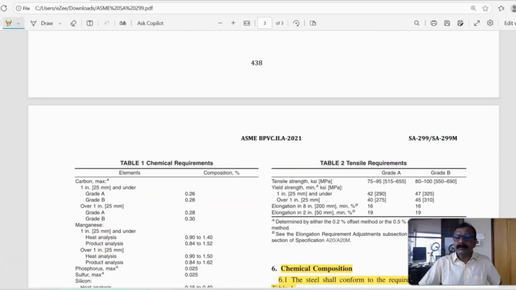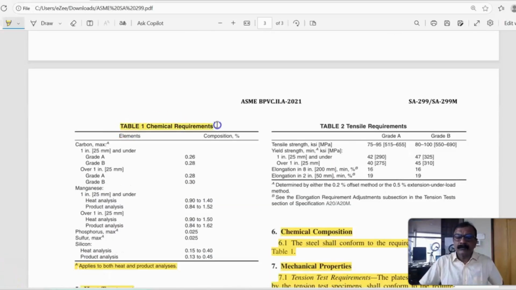We will see Table 2 here. So this is Table 2, tensile requirement. You can see there are two grades, A and B. And tensile strength, you can see in the bracket, that is in MPa. Slightly on the higher side compared to other material, 550 to 690 MPa.